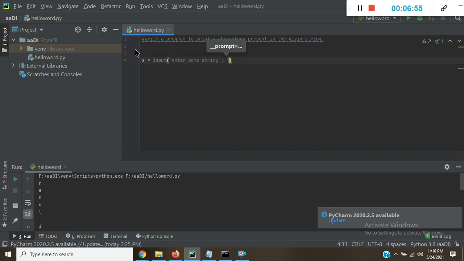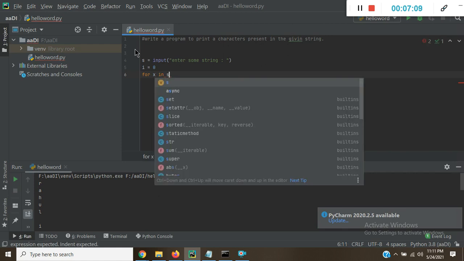Okay, we are asking for the string, and i equal to 0, for x in s.